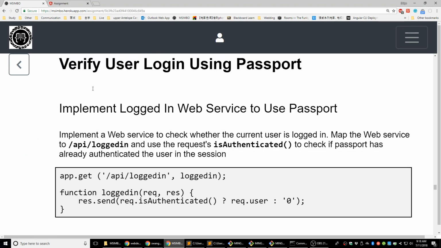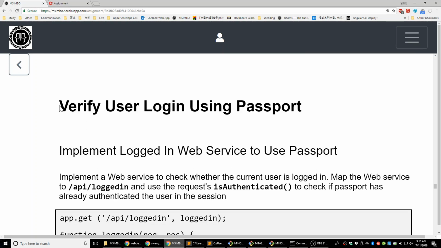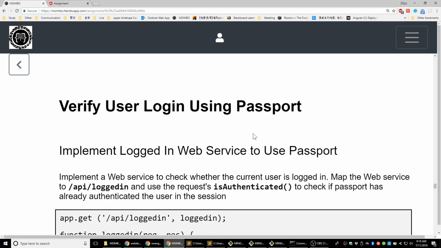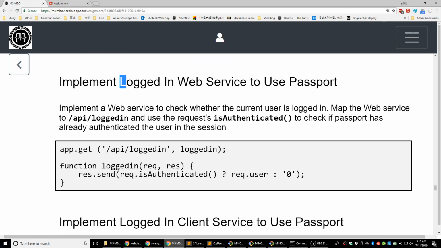And next step is we're going to verify the user login using the passport, which means we're going to implement a logged in function. This one we will keep asking. Every time we navigate to a page, we're going to ask, is the user logged in? When we go to profile, we're going to ask the server, is this user already logged in? And when we go to another page, we ask again.